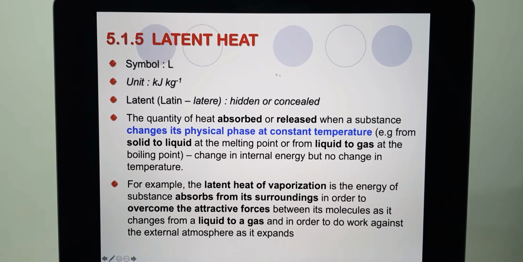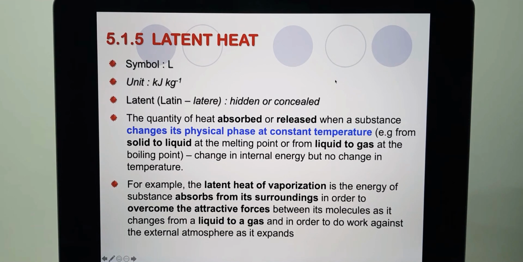For latent heat, the symbol is L, the unit is kilojoule per kilogram. It is similar to the enthalpy, but for this particular latent heat, it is the quantity of heat being absorbed or released when a substance changes its physical phase at constant temperature. For example, from solid state to the liquid state at the melting point, or from liquid to gas at the boiling point.